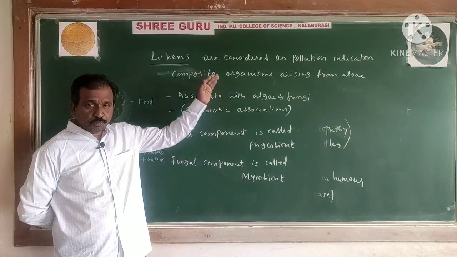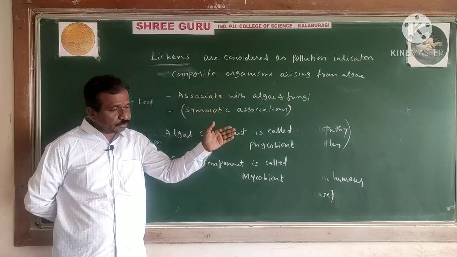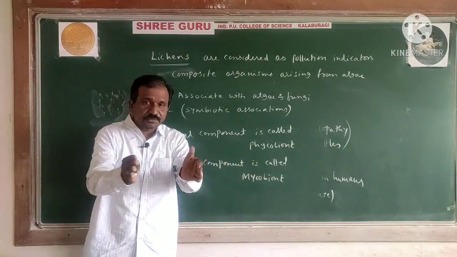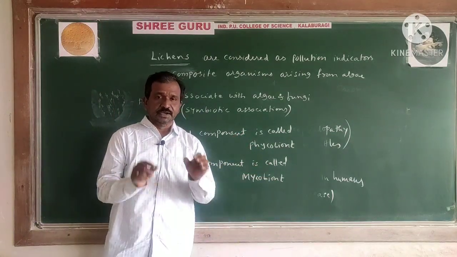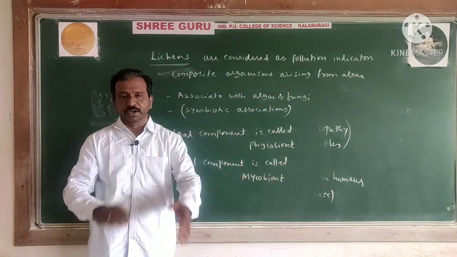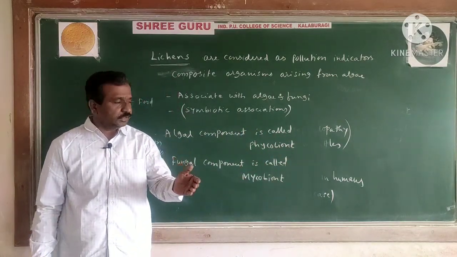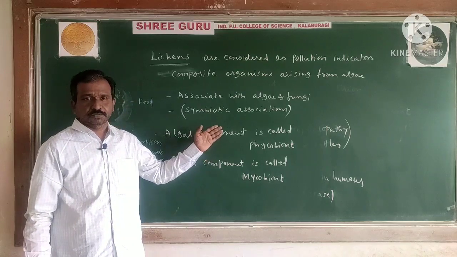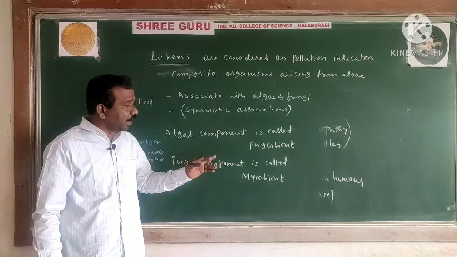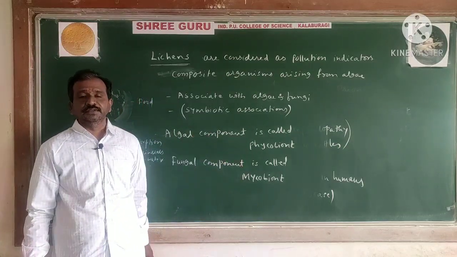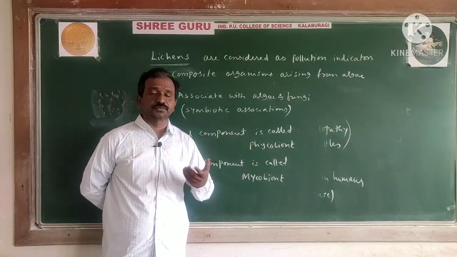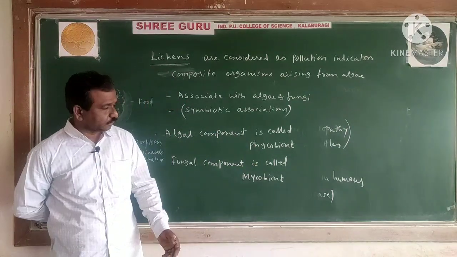Besides these three, virus, viroid, prions, lichens are separate. It is not going to cause any harm and they are normally symbiotic associations. Lichens are the symbiotic association between algae and fungi. The algal component is considered a phycobiont. The fungal component is called a mycobiont. Algae provide the food and the shelter. The fungi are normally responsible for absorption of minerals as well as water.